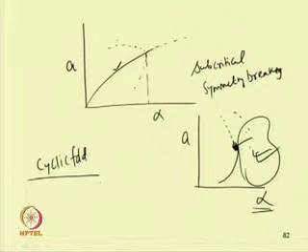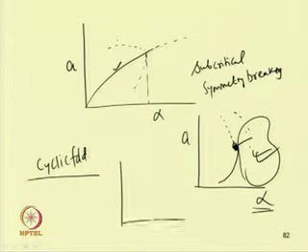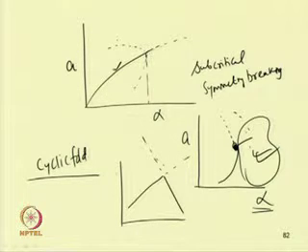Similarly, one can have the transcritical bifurcation. So, in case of the transcritical, we have a stable and unstable solution. So, this is the Poincare section. We are showing the Poincare section. So, this is A and alpha.